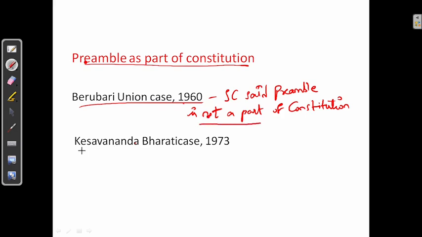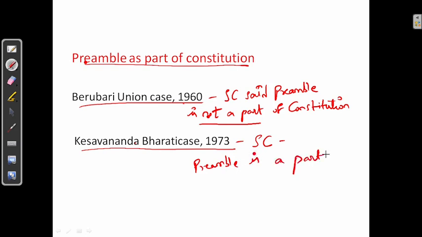But later in 1973, in the Keshavananda Bharati case, it changed its opinion, saying that the preamble is a part of the constitution. So in the Berubari case it said the preamble is not a part of the constitution, and in the Keshavananda Bharati case in 1973 it said the preamble is a part of the constitution.